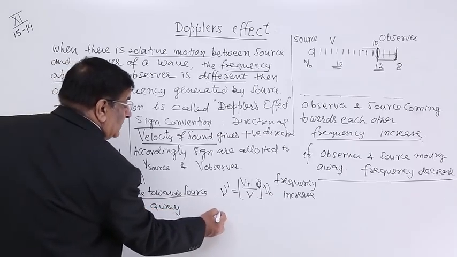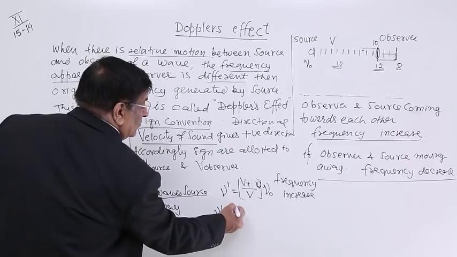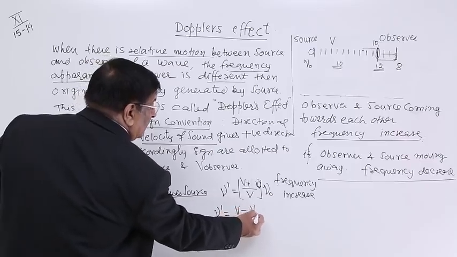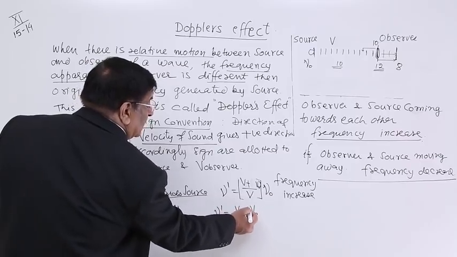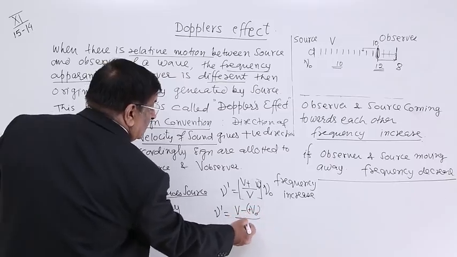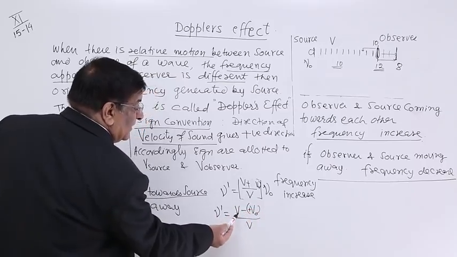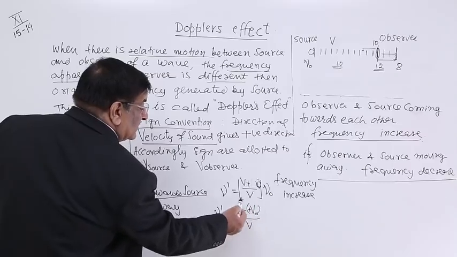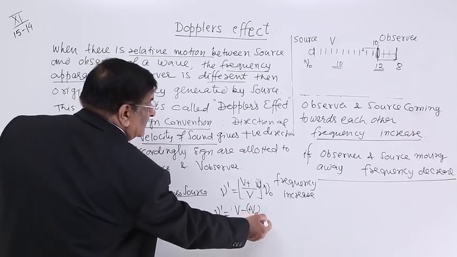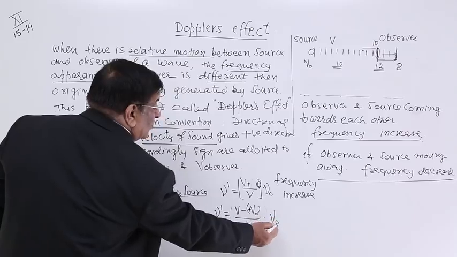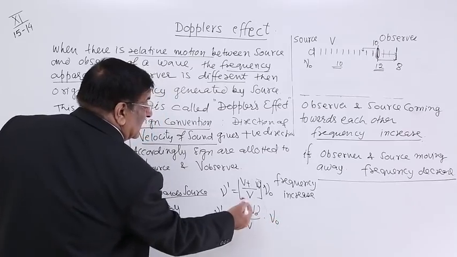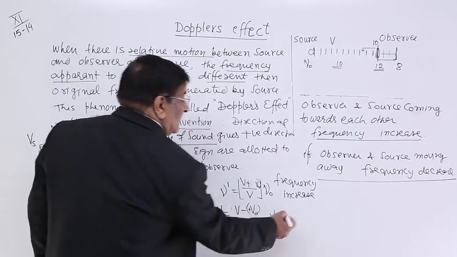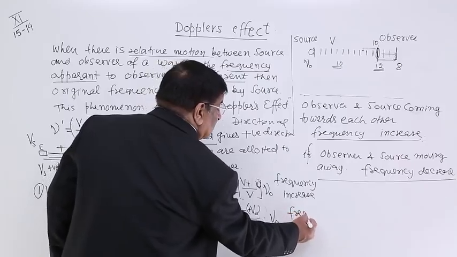Now nu dash is equal to nu naught times V minus VO, where VO is positive, upon V. Now you see this has become less than V and this is full V, so this whole thing is less than 1. If we multiply with nu naught, this will be less than nu naught. That means the frequency decreases.